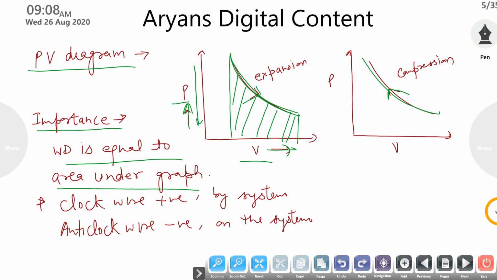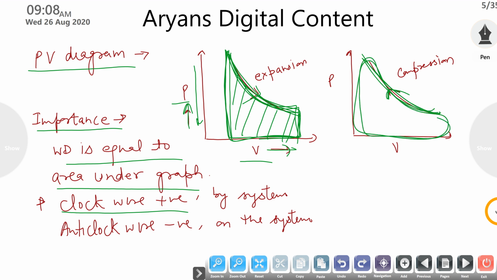Now one more point: if the loop is clockwise, as shown by the arrow, then work done will be positive. Work done by the system means it is expanding. And if it is compression, then the area will be in the anti-clockwise direction, so work done will be negative, work done on the system. You have to remember these two points, how work done is positive and negative.